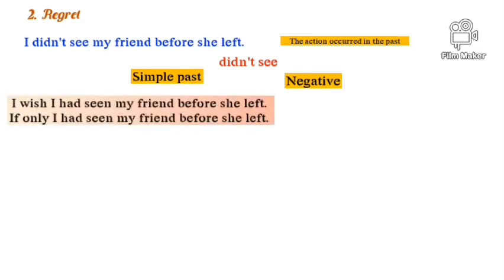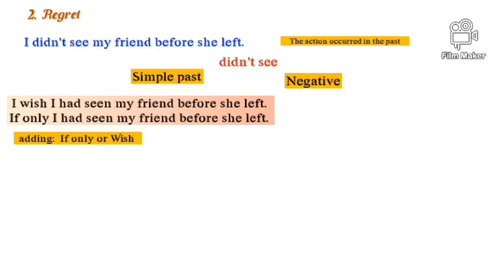Let's make the regret. Okay? I wish I had seen my friend before she left, or if only I had seen my friend before she left. Both of them are correct, whether we use I wish or if only. Okay, let's move to the second step. We have some changes, like adding if only or wish to the original sentence. Moreover, we have the change of the verb.